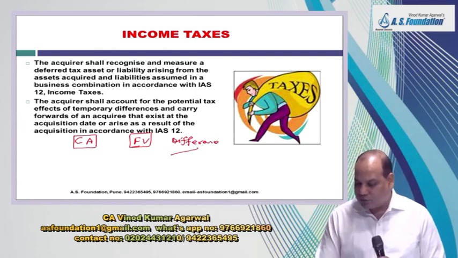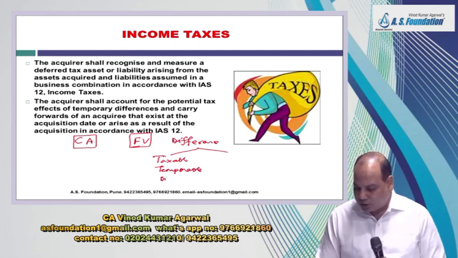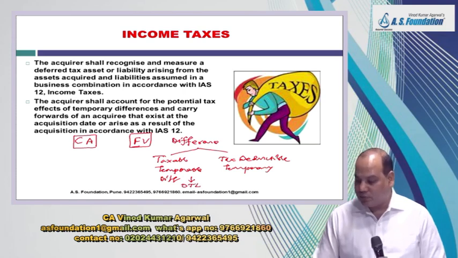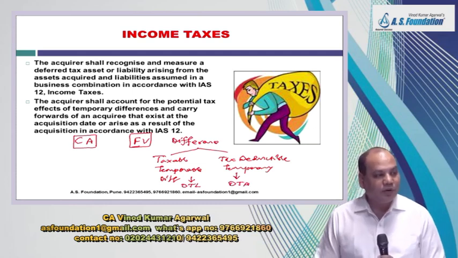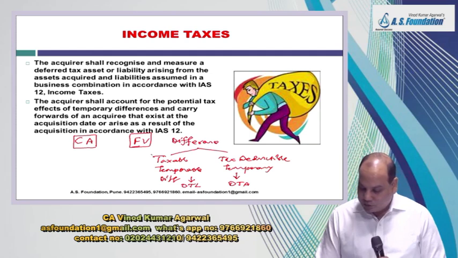These differences are of two types: taxable temporary difference and tax deductible temporary difference. If it is taxable temporary difference, it will give rise to deferred tax liability. If it is tax deductible temporary difference, it will give rise to deferred tax asset. This means you will have to pay more tax in future.